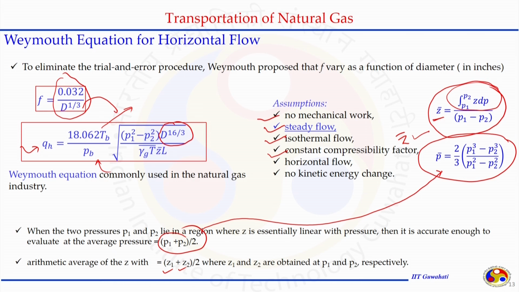Similarly, for the compressibility factor Z, if it is changing linearly with respect to pressure, maybe just the average is good enough, or if it is not changing linearly with respect to pressure, we may use this area under the curve approach to calculate the compressibility value at average condition, or the average value of the compressibility factor. We also assume the flow is horizontal, theta is 0, and no kinetic energy change is happening in the system.